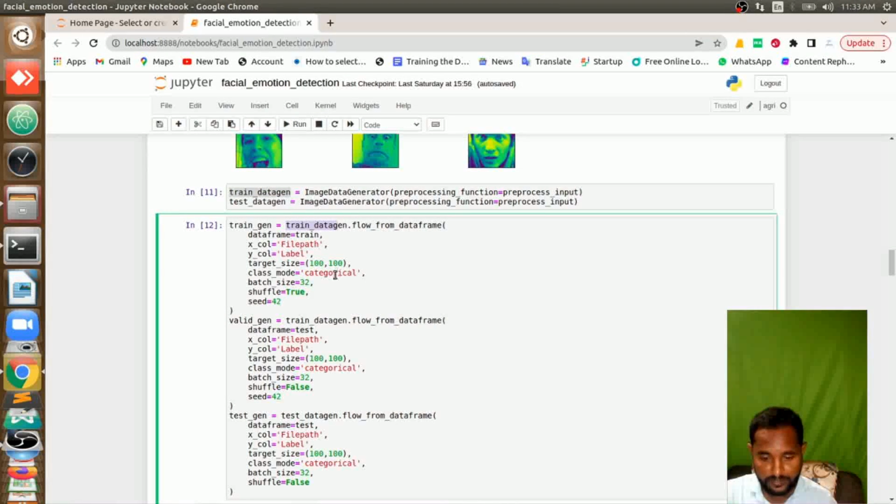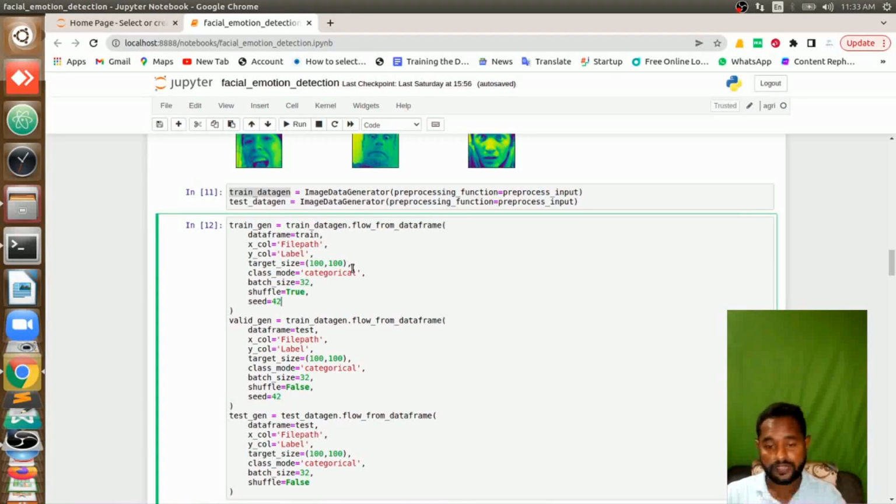To that function I am feeding my data, train data and test data. I am feeding my data to that function, which now converts my images to size 100 cross 100, and it will batch the data into 32.